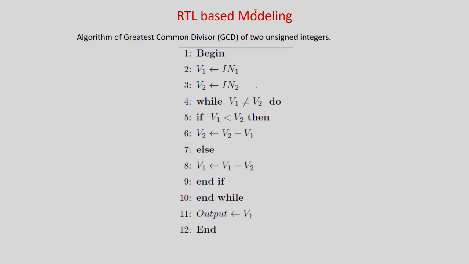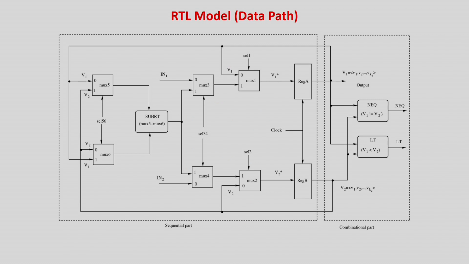If you look at it, it's a very standard algorithm. We take the inputs and then compare V1 and V2. Whichever is larger, we do the subtraction. If V1 is larger, we do V1 minus V2, and otherwise V2 minus V1. We keep doing it until both of them become equal, and then the output is V1. Basically, it is the hardware circuit that looks like this, but now it is described at a much higher level of abstraction. That is what has to be looked into.